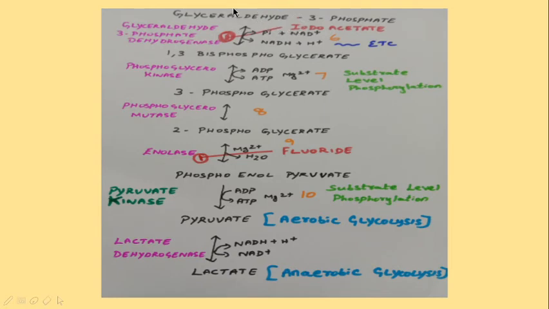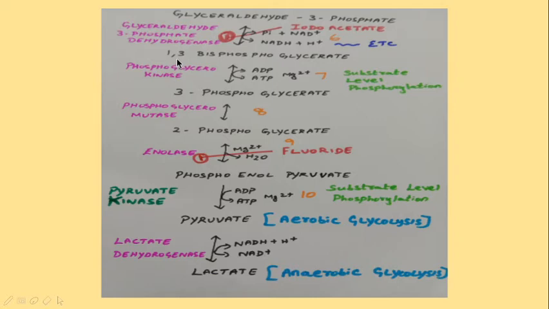From this substrate, NAD+ will abstract two H+ ions and be converted into NADH and H+. One inorganic phosphate has been supplied, so that glyceraldehyde 3-phosphate has been converted into 1,3-bisphosphoglycerate. So two phosphates have been attached in the first position as well as in the third position.